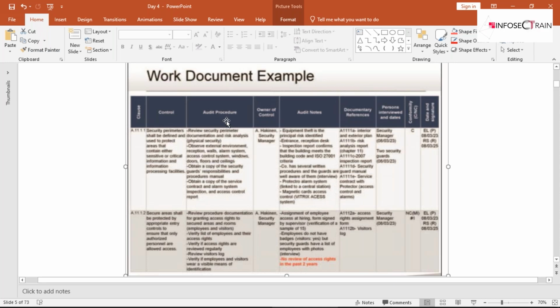In this, you will indicate the audit procedures that you will use to collect the evidence. Column number 4 is the owner of controls.